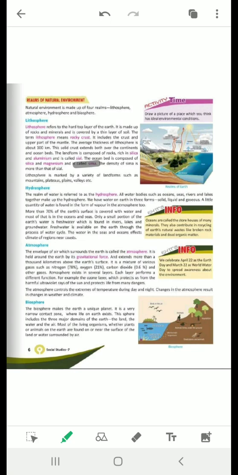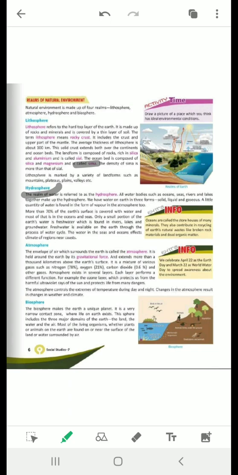Okay. So now we will read about the other, that is your hydrosphere. Okay, so the water which forms about 3/4 of our earth constitutes the hydrosphere. It basically includes your water bodies like ocean, seas, rivers, lakes, etc. So more than 71% of the earth's surface is covered with water. So the earth is sometimes called your watery planet or blue planet.